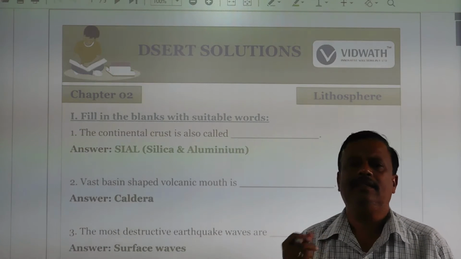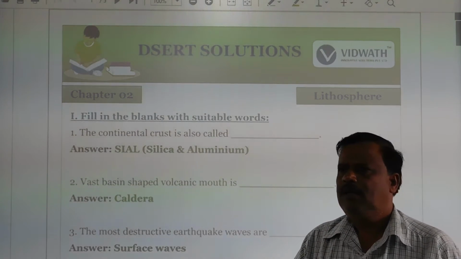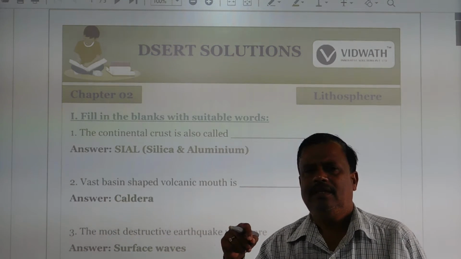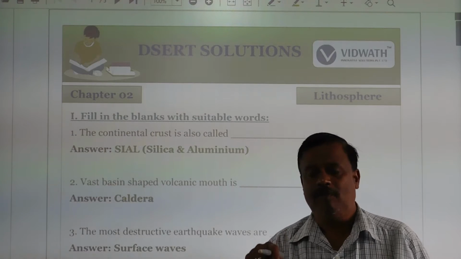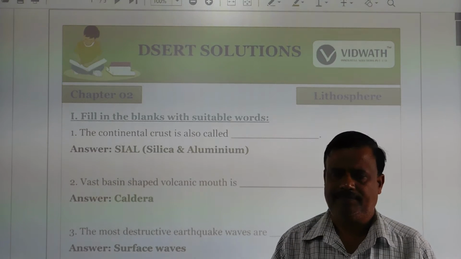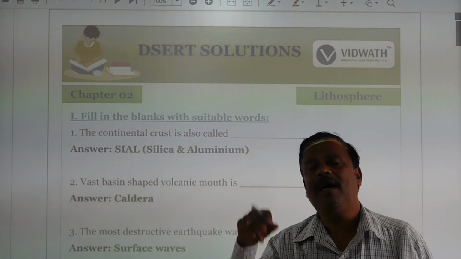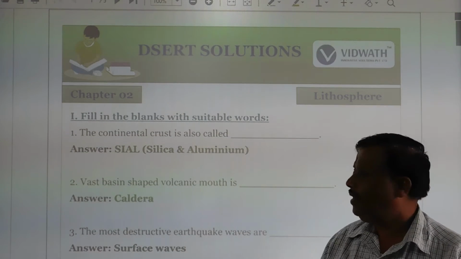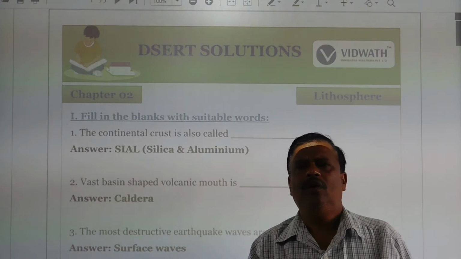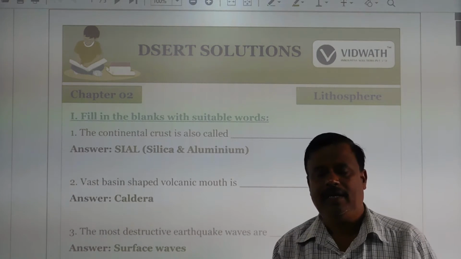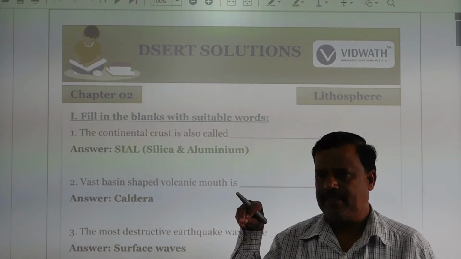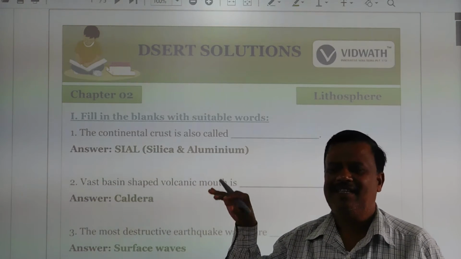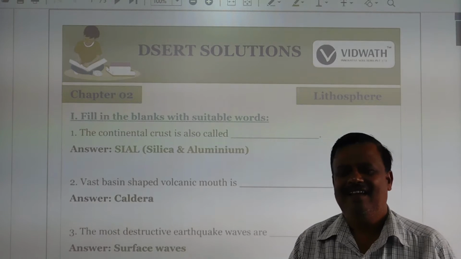Okay. Next, the mantle. The crust is at a depth of 60 kilometers from the Earth's surface. Next, the mantle. The mantle is 2,900 kilometers from the Earth's surface. That is called the mantle.